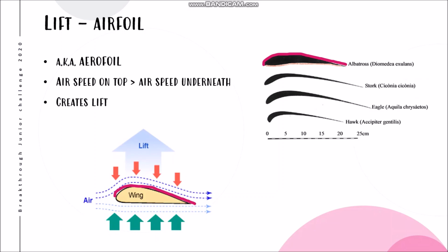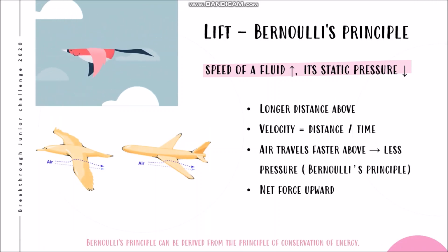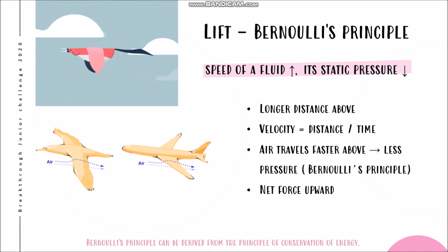needs to beat gravity. As air moves over the top of the wing, the air has a longer distance to travel than the air moving under the wing. Velocity equals distance over time, and time is the same. Therefore, velocity and distance are of direct ratio. According to Bernoulli's principle, a faster moving fluid produces less pressure than the same fluid moving at a slower speed, so there's less pressure above the wing, and so the net force brings the bird upward, creating lift.